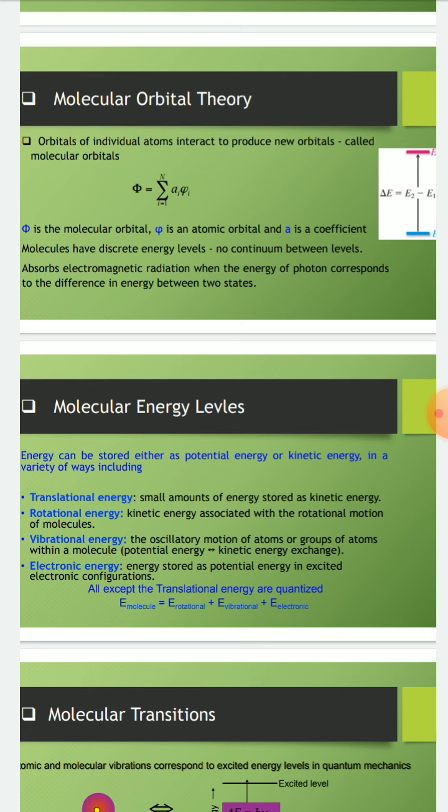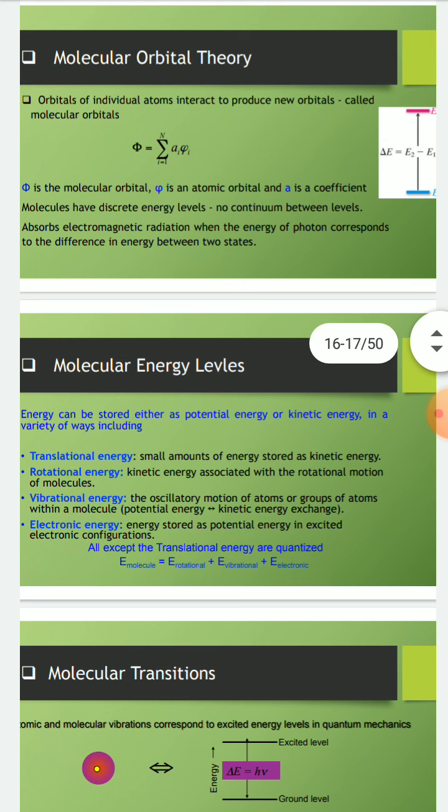Energy can be stored either as potential energy or kinetic energy in a variety of ways, including translational energy, a small amount of energy stored as kinetic energy; rotational energy, kinetic energy associated with the rotational motion of molecules; and vibrational energy, the oscillatory motion of atoms or groups of atoms within a molecule, where potential energy is inversely converted into kinetic energy exchange.